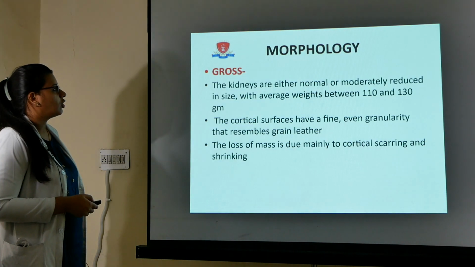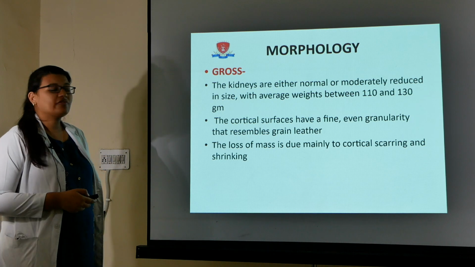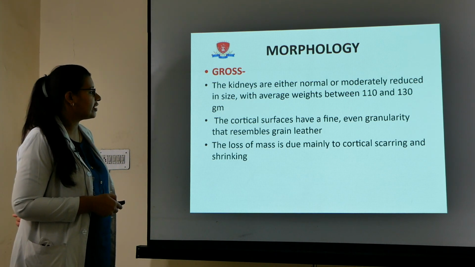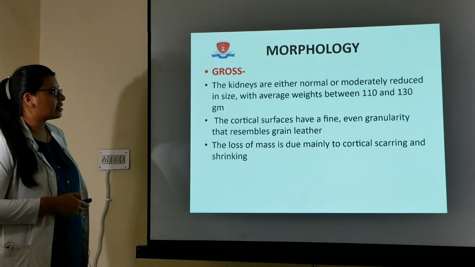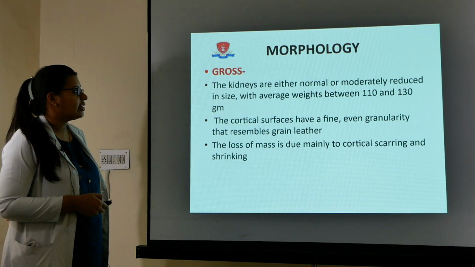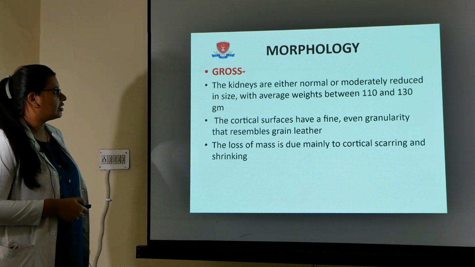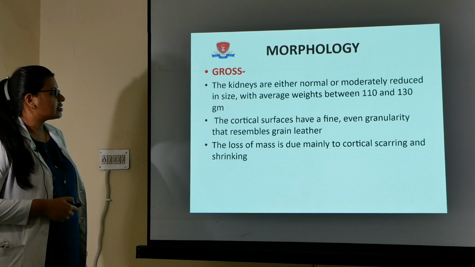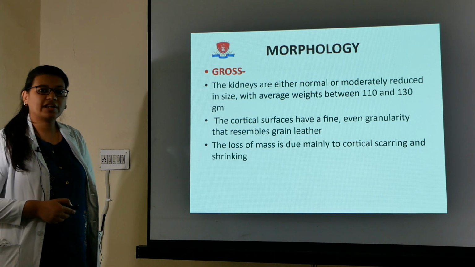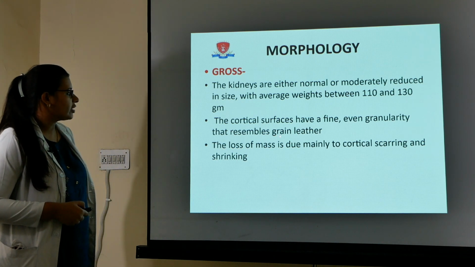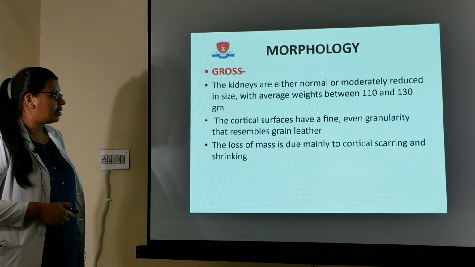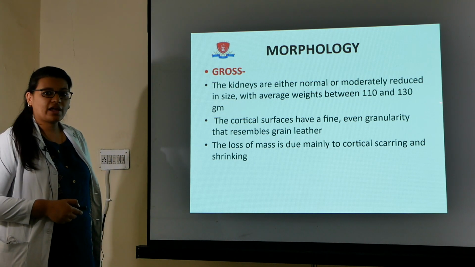So talking about morphology, we have gross findings and microscopic findings. So what do we see in gross findings? The size of the kidneys is either normal or moderately reduced, weighing approximately 110 to 130 grams. The cortical surfaces of the kidney have a fine, even granularity that resembles grain leather. Because of the focal ischemia, there is loss of renal mass, mainly due to cortical scarring and shrinking.